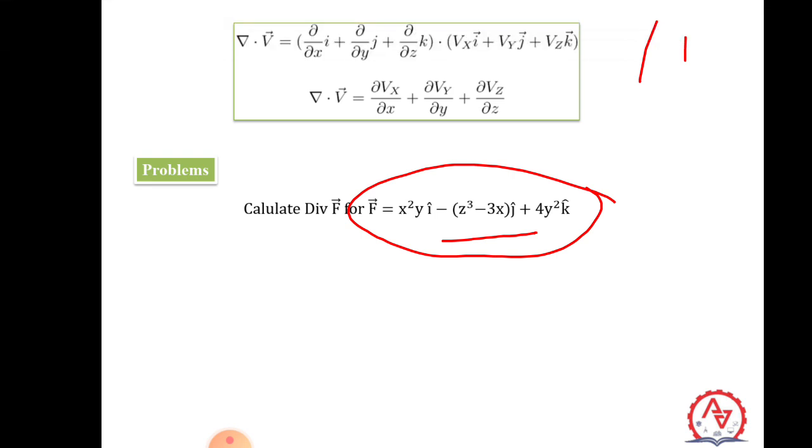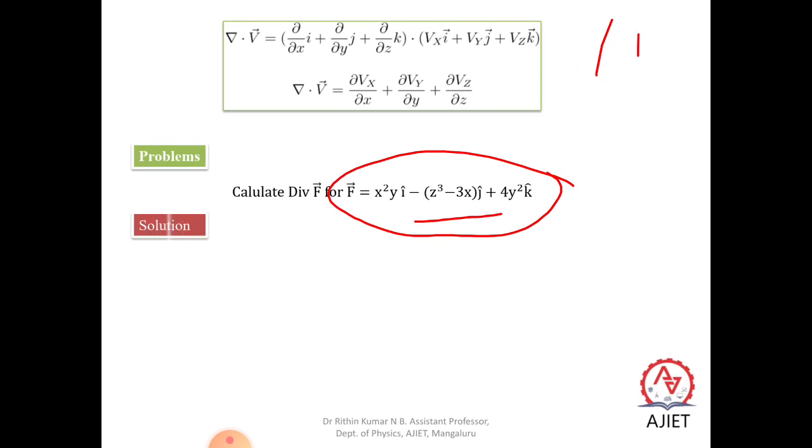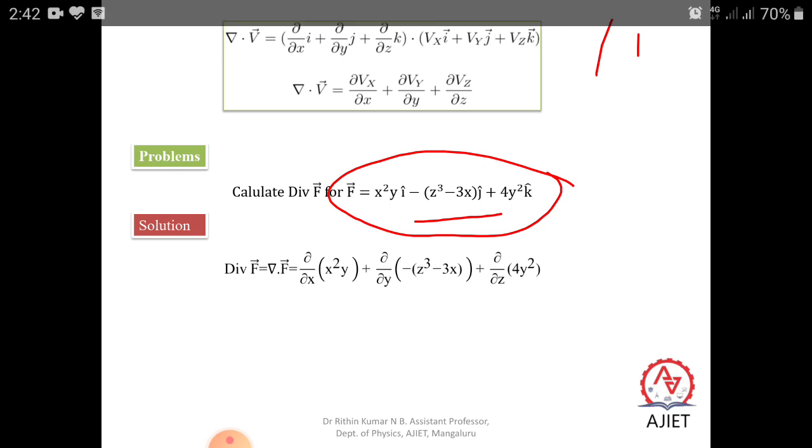Next one, the solution for this one. Let us see. So divergence of F is equal to del dot F vector. So as I told, del by del x of x square y, plus del by del y of minus z cube minus 3x, plus del by del z of 4y square. Then you take the partial differentiation of the unit vector acting along the x axis, the y axis, and the z axis.